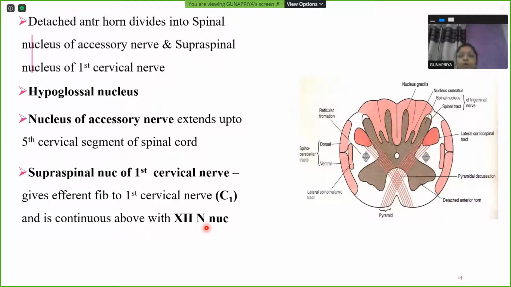Now you should understand one thing. I think head and neck would have been over for you before lockdown. This hypoglossal nerve and first cervical nerve are very close friends. You can call them very thick friends because they are together from the site of origin, the way they come out of the cranial cavity, the way they travel to the digastric triangle. Everywhere they are very close, they go together always. So the hypoglossal nucleus is there in the medulla, and the supraspinal nucleus of first cervical nerve is also there in the medulla.